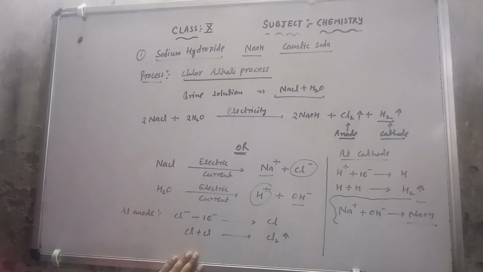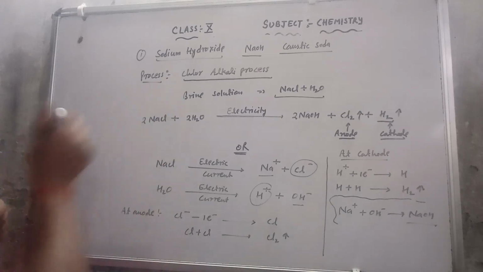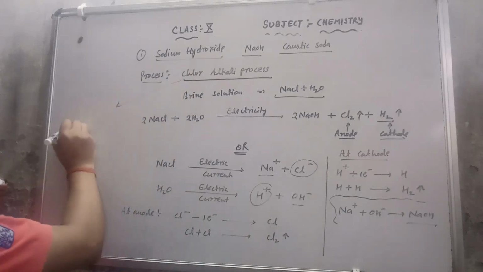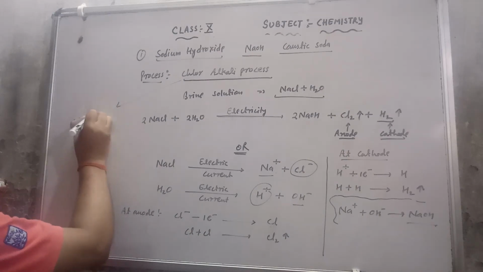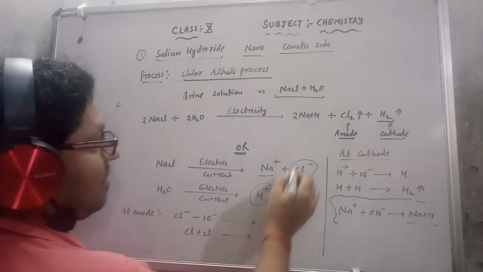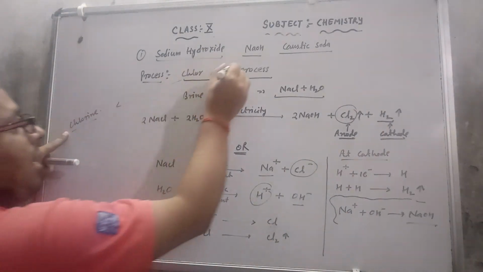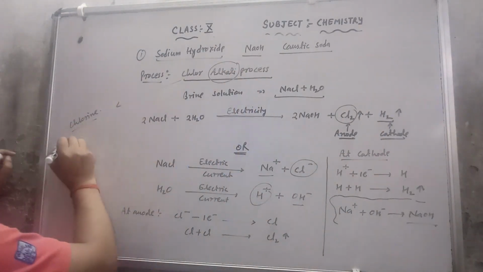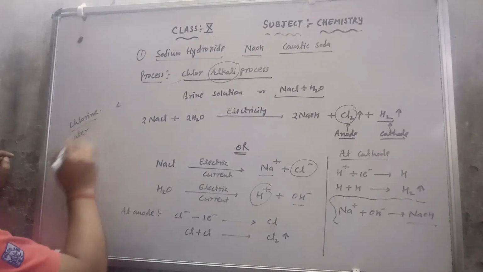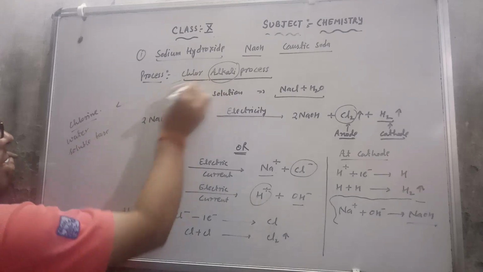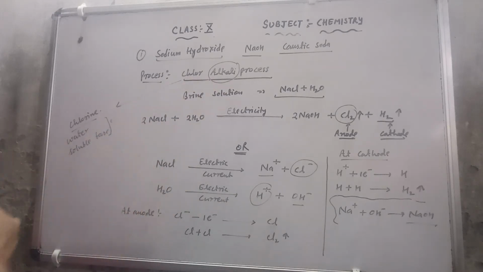Now the point is, why is this process known as the chlor-alkali process? Very simply you can check. Chlor means chlorine, and you can see chlorine gas is liberated here. Alkali means water soluble base, and the water soluble base here is NaOH.